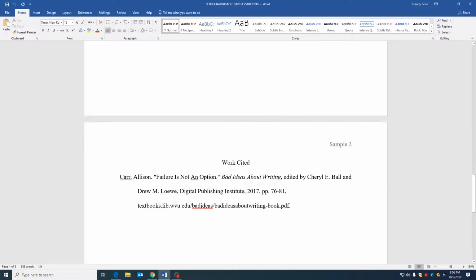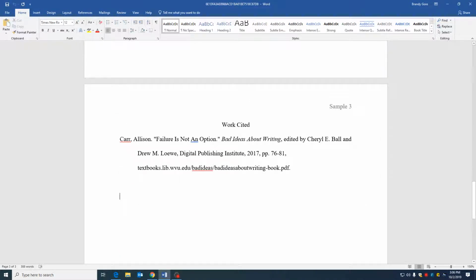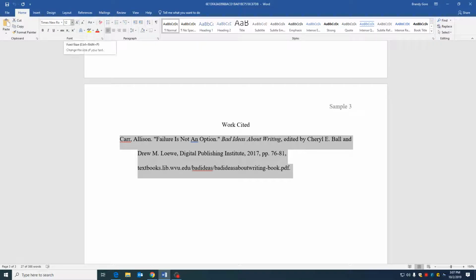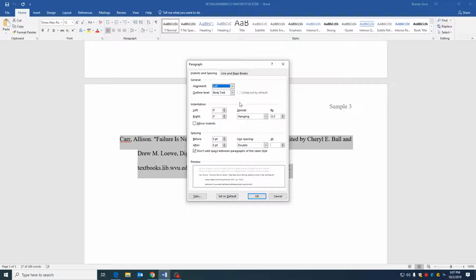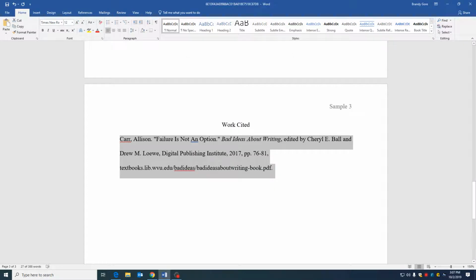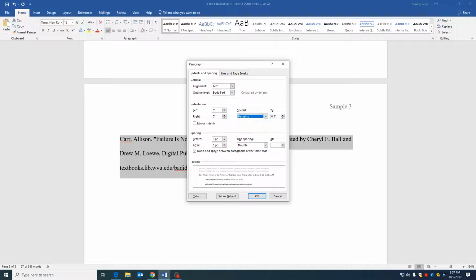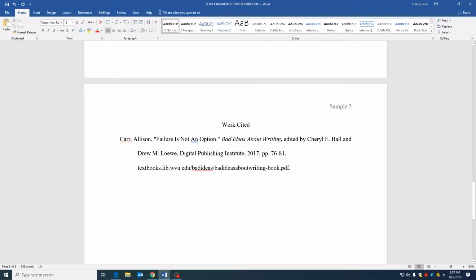Okay, so on the works cited page, you can just copy and paste or type this out directly. But I do want to show you how you can get it. So you can highlight your information. Again, Times New Roman 12 should be the same font as the entire paper. And then it's in this paragraph right here, the paragraph arrow. Here is where you set it up. So let me just show you what it looks like when we don't. Okay, so that would be just normal. And then what we are doing is a hanging indent, and it should be 0.5. So that is how you do that. You hit OK, and it does it for you. That just means that the second and following lines are 0.5 inches from the margin.